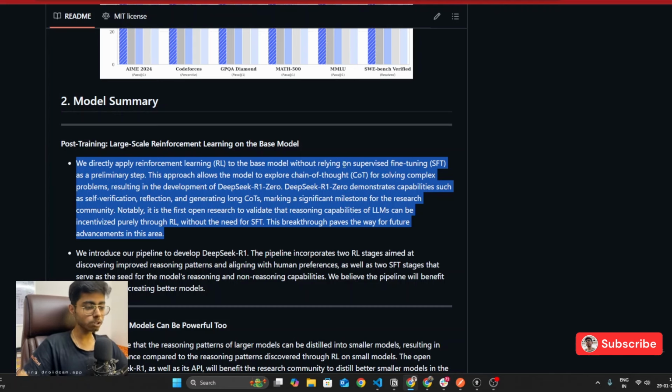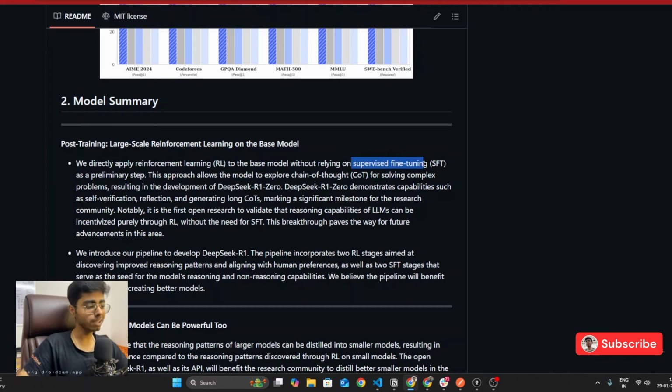So all the other models used to go with a supervised fine-tuning technique to fine-tune a model using the base model. But DeepSeek used reinforcement learning. Now, if you don't know what reinforcement learning is, think of a baby, right? Whenever a baby is born, the baby doesn't know anything. The baby doesn't know how to walk, how to talk, how to eat, how to speak, nothing. But the baby takes input from the environment. Environment is the family, the home, right? And using that environment input, the baby learns, right?